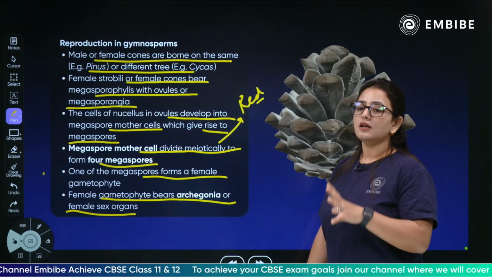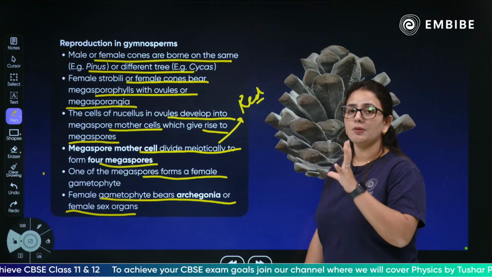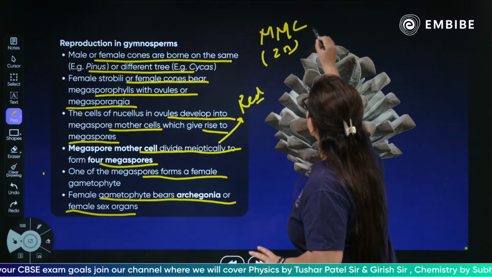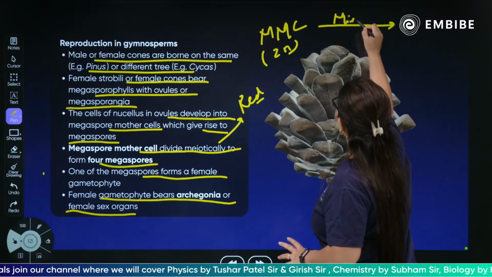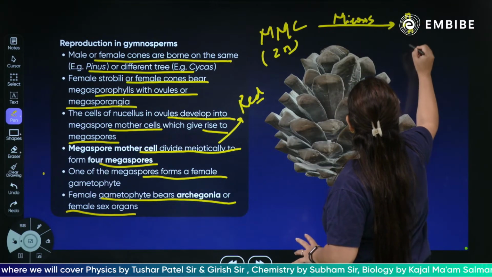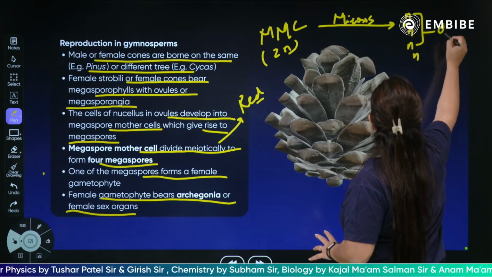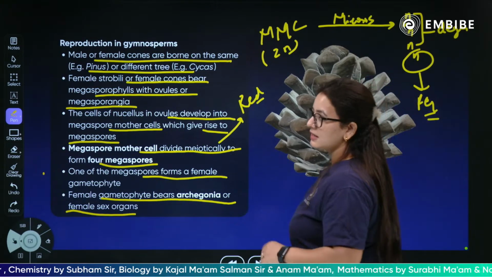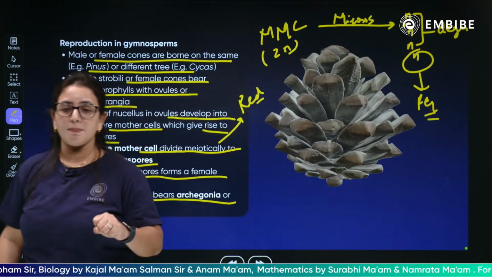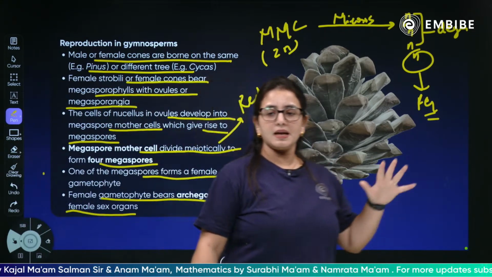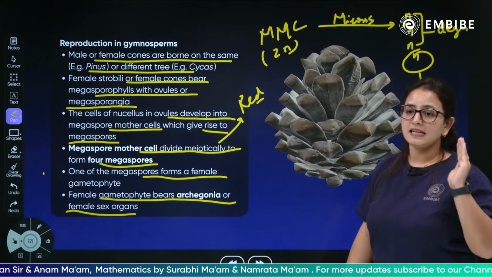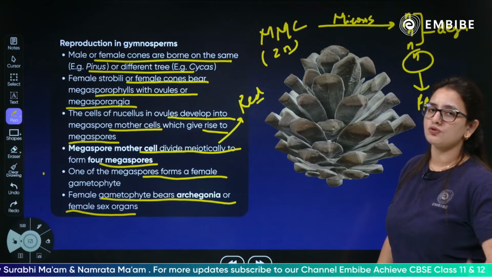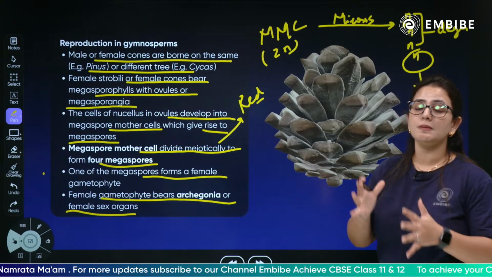The mother cells are diploid structures. The megaspore mother cell, MMC, is always diploid, will undergo meiosis, and will form 4 haploid cells, out of which 3 will degenerate and 1 will develop into a female gametophyte. Only 1 will develop into a female gametophyte in the megasporophyll or megasporangia, which has nucellus layers of cells forming the megaspore mother cell, which undergoes meiotic division and gives rise to the female gametophyte. So this is about the reproductive system.